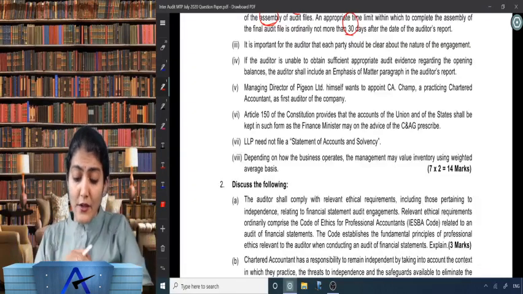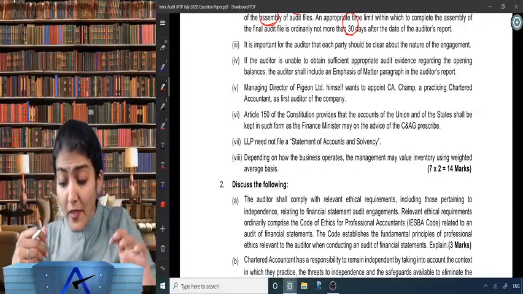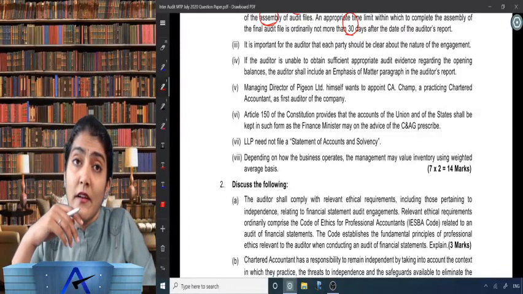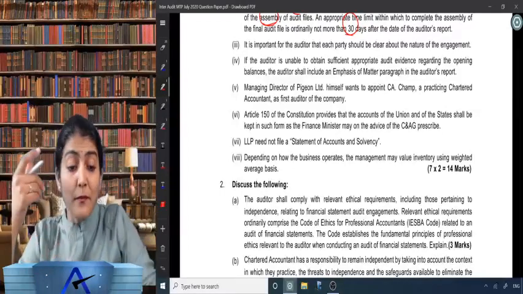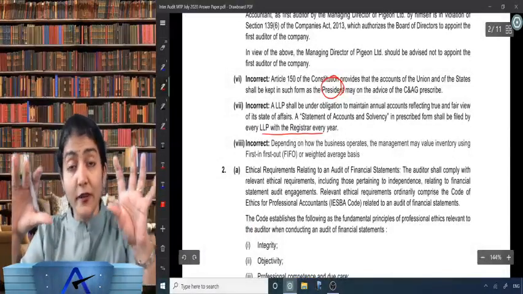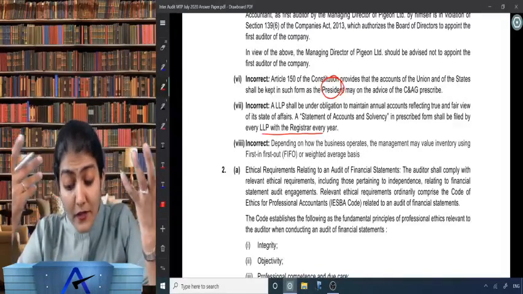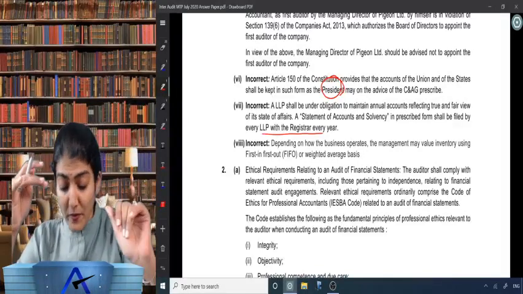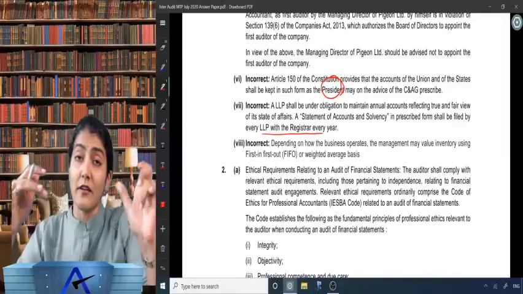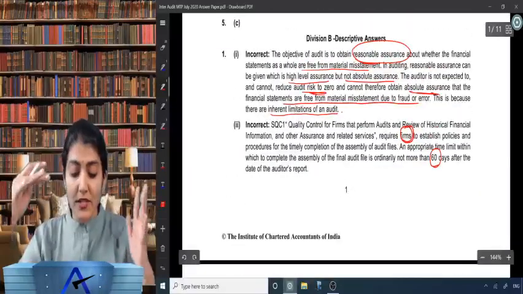Right, and the last one over there. Depending on how the business operates, the management may value inventory using the weighted average basis. And what about the other one? As per the accounting standards, two are allowed: weighted average or FIFO method. LIFO is not allowed, but FIFO or weighted average, any one out of the two. So depending on how the business operates, the management may value inventory using first in first out, that is FIFO, or the weighted average basis.